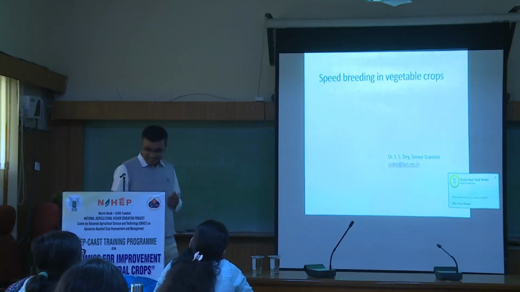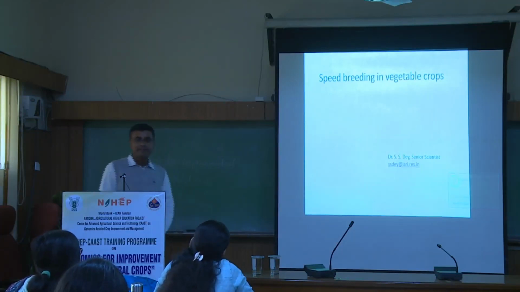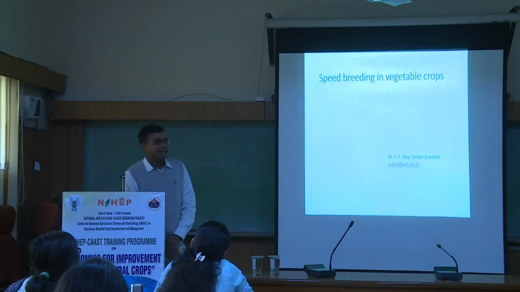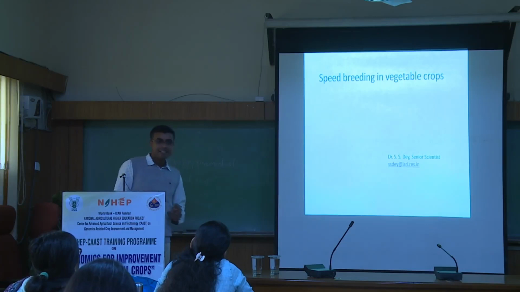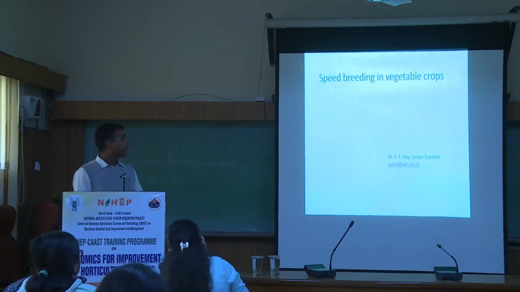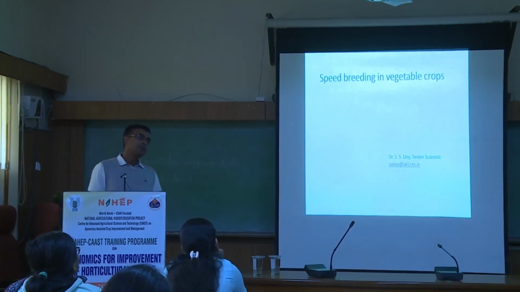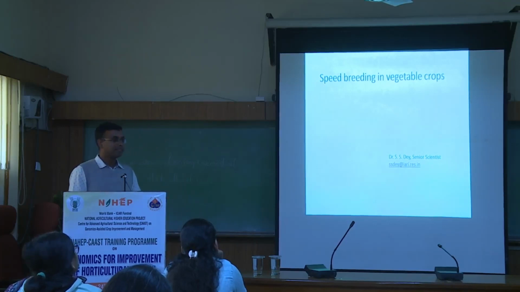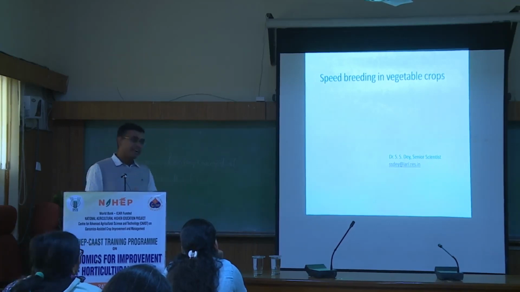Actually, today's lecture is on speed breeding in vegetable crops. When we are talking about speed breeding, we must accept that speed breeding in different crops is not well established, first of all. This is a new concept actually. And whatever work has been done till now, most of it is in some of the major cereal or grain crops, and very few works, one or two papers, recently came in the vegetable crops. But this is a very, very important concept that you have to understand.